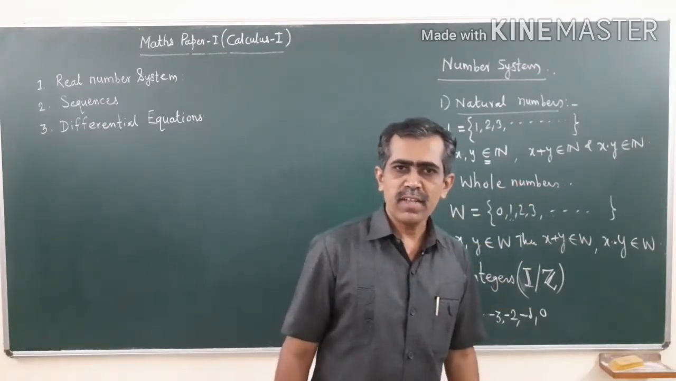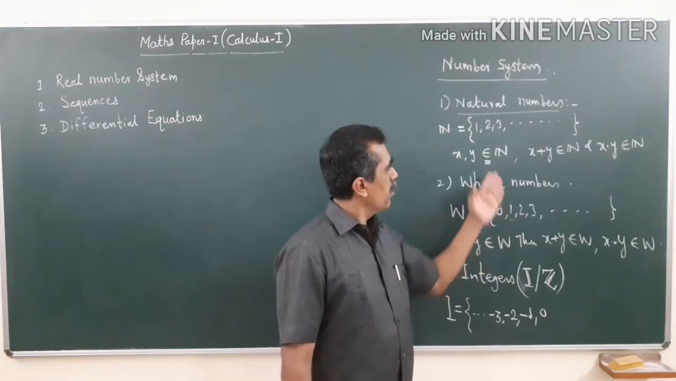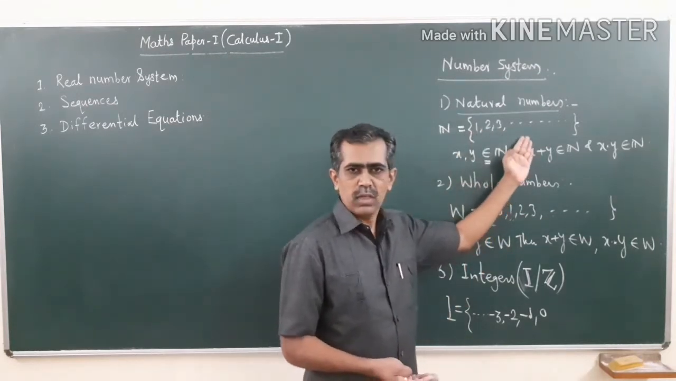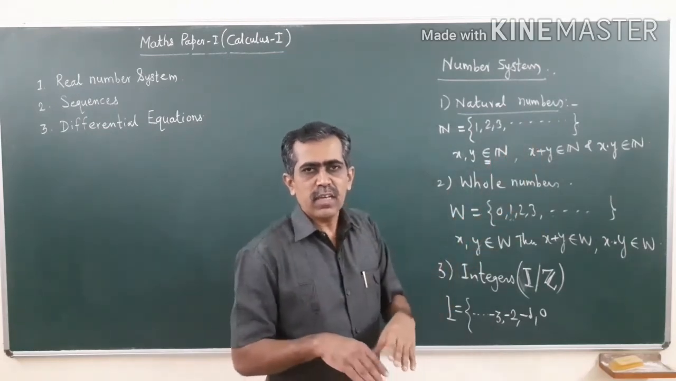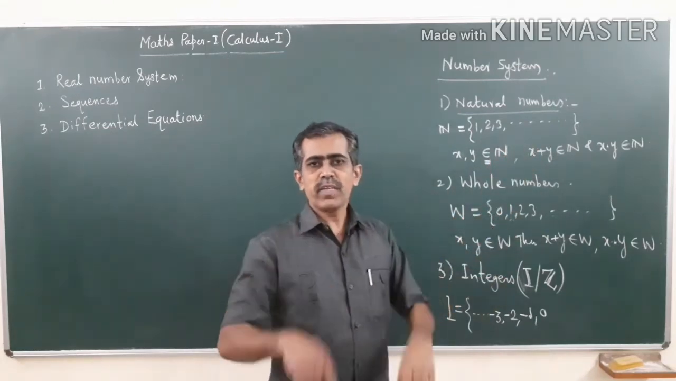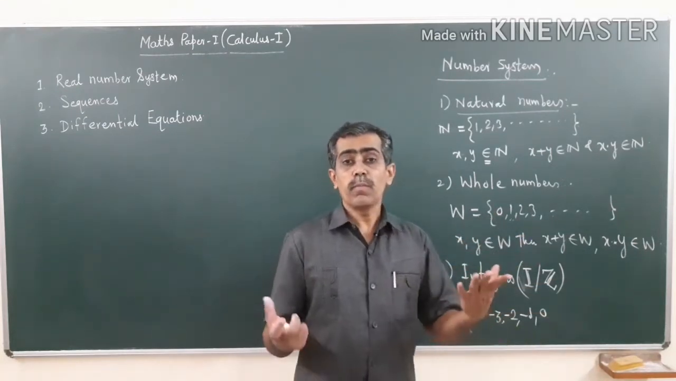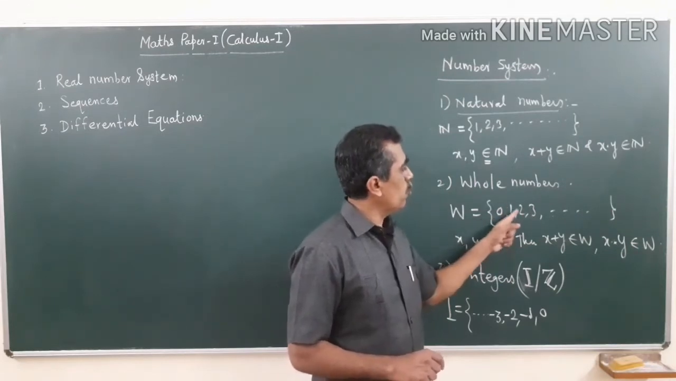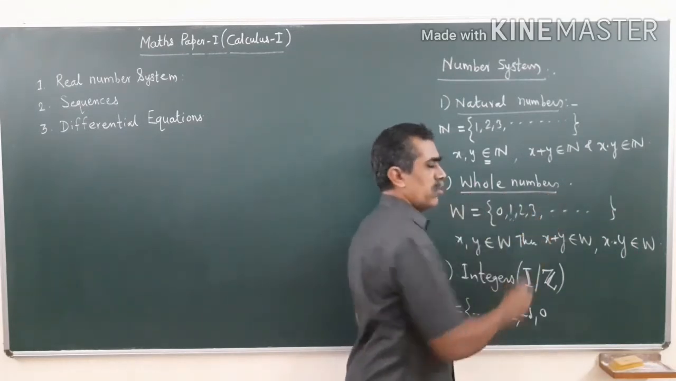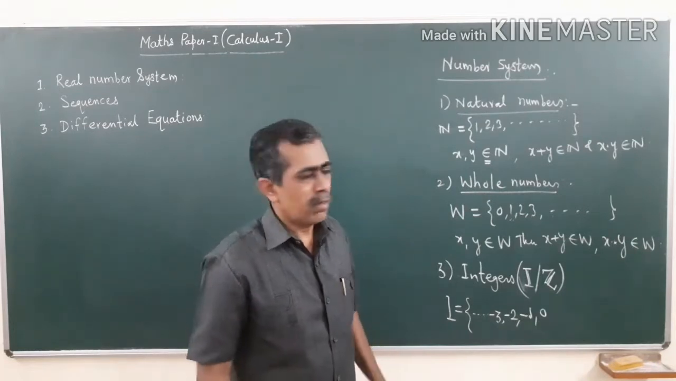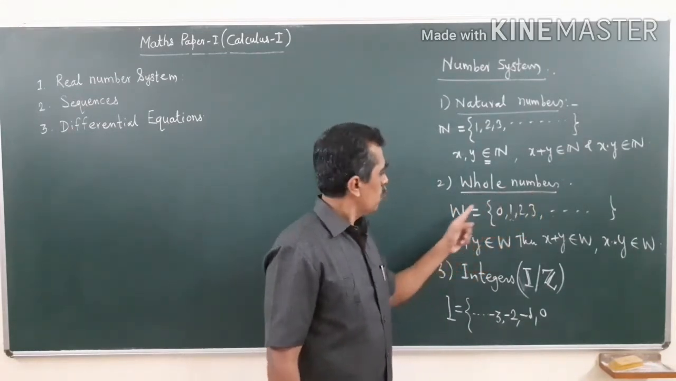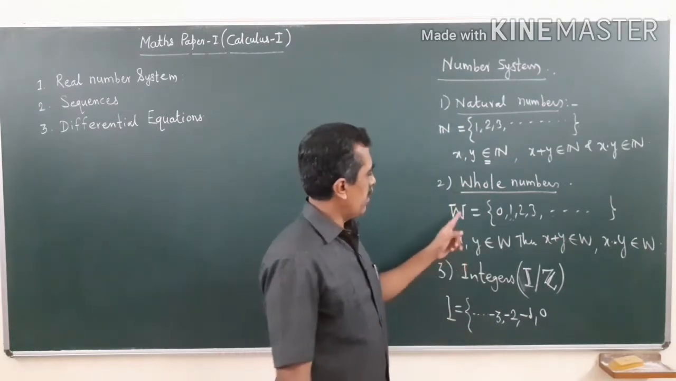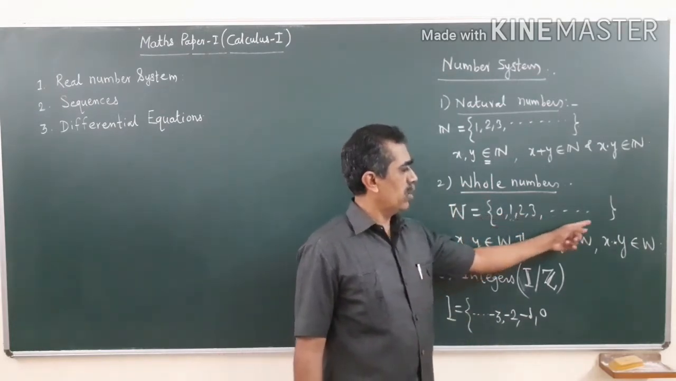People by that time felt that now if we add 0, existing objects can be counted by using 1, 2, 3, these natural numbers, and those which do not exist can be counted by using 0. So people felt that the number system is now complete. That's why they called this collection of numbers 0, 1, 2, 3 as whole numbers, a complete number system. And the set of whole numbers is denoted by W. W is equal to 0, 1, 2, 3 and so on.